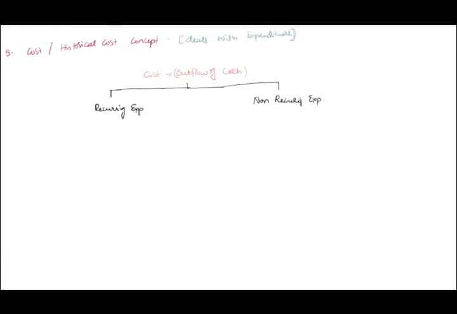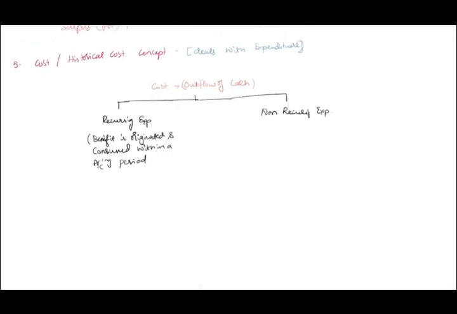Or the other way, benefit is originated and consumed within an accounting period. I hope accounting period is clear now, Uday. Yes, sir. As per life, whatever period we have segregated, if the benefit originated is consumed in that period itself, then it is called recurring expenditure.